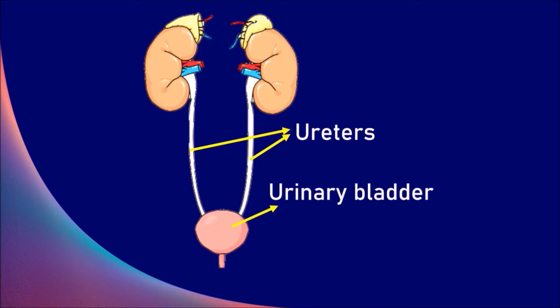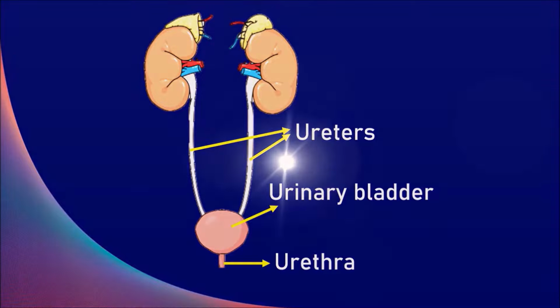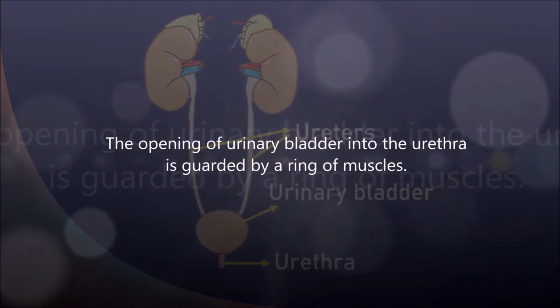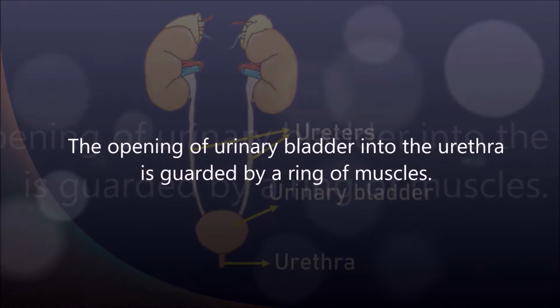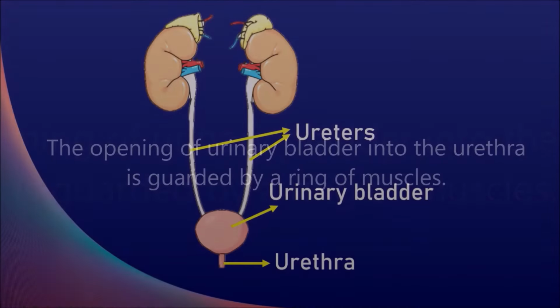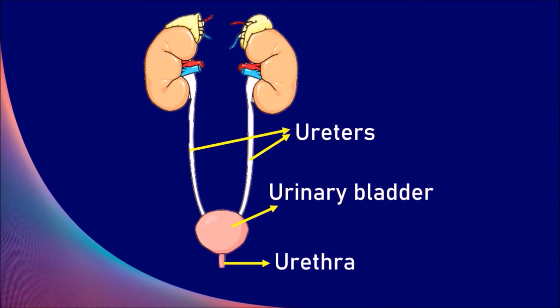And the final structure is the urethra. It is a tube that takes urine from the urinary bladder to the outside. The opening of the urinary bladder into the urethra is guarded by a ring of muscles as sphincters. The urethra is 4 cm long in females and about 20 cm long in males. Its opening is separate in females, but it is common with the reproductive tract in males.